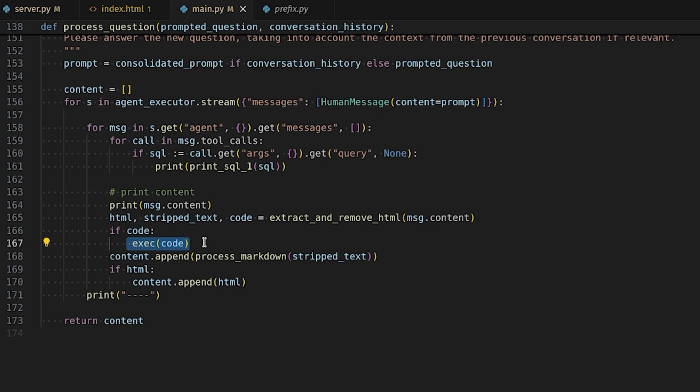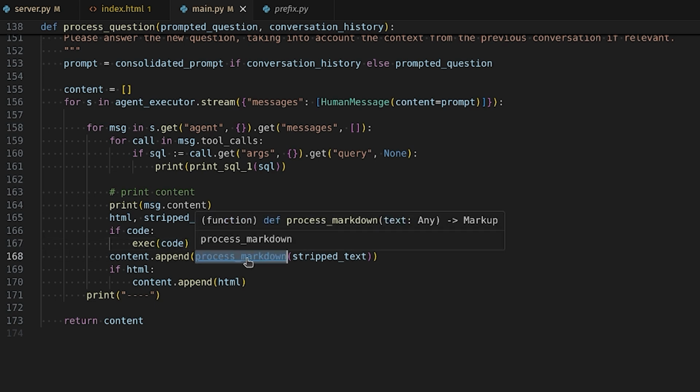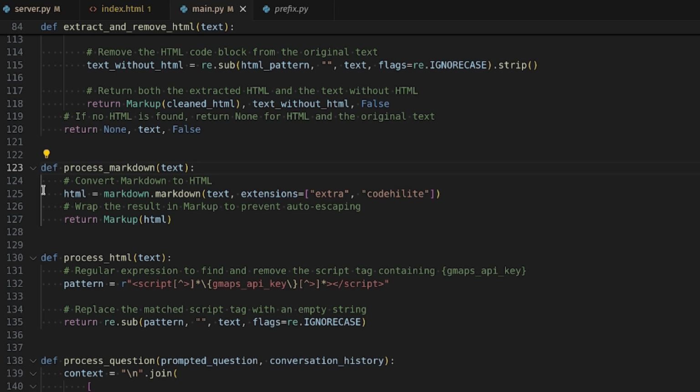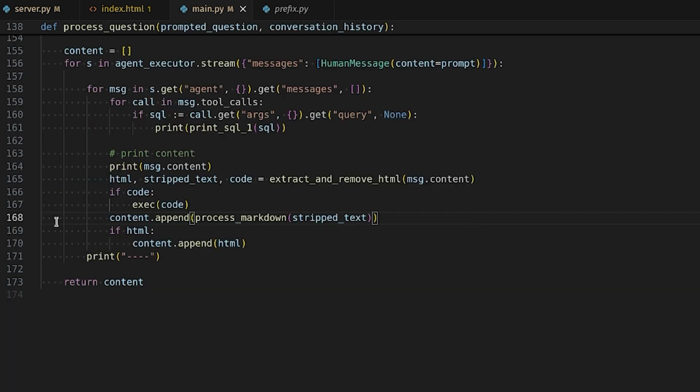And if we have just plain text output, we are going to wrap that in HTML and then wrap that in markup to prevent escaping. Essentially, whether we're getting returned HTML code or just plain text, it's always returned in HTML wrapped in markup text to standardize the output for the front end. And that's basically the entire application.